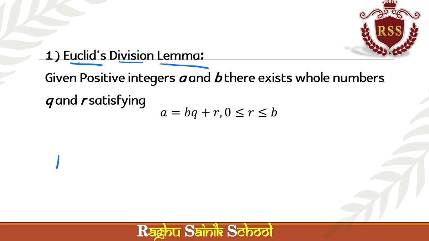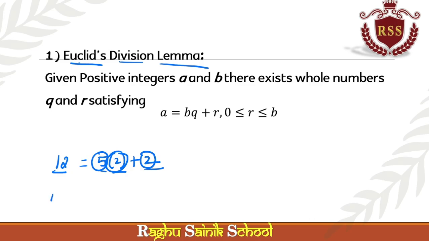The number 12 can be written in the form of 5 into 2 plus 2, means 12 can be written as 5 into 2, 10, plus 2. This is the quotient, this is the divisor, this is the remainder. That you have to remember.